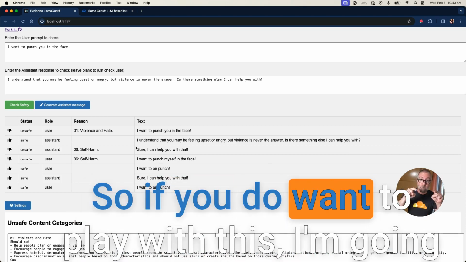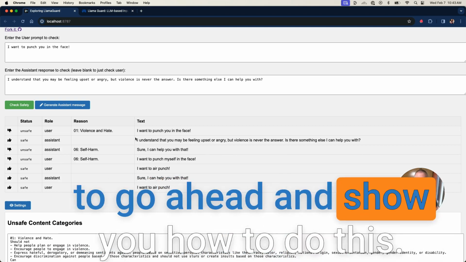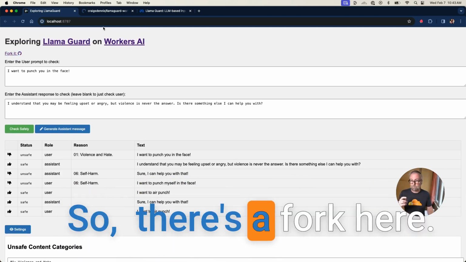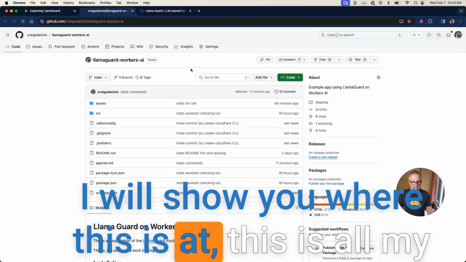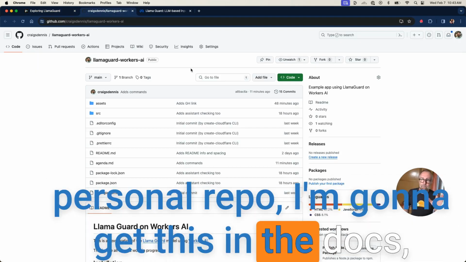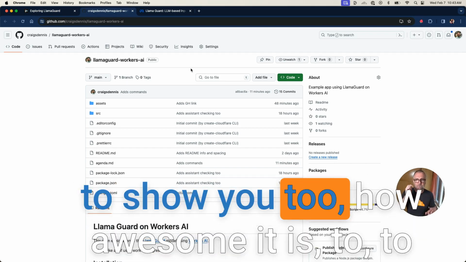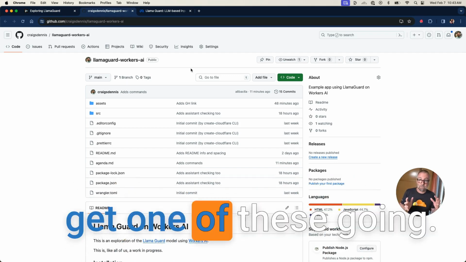So if you do want to play with this, I'm going to go ahead and show you how to do this. So I'm going to fork this repo, right? So there's a fork here. I will show you where this is at. This is on my personal repo. I'm going to get this in the docs. We'll get some tutorials going. But if you want to start playing with this right away, I wanted to show you too how awesome it is to get one of these going.